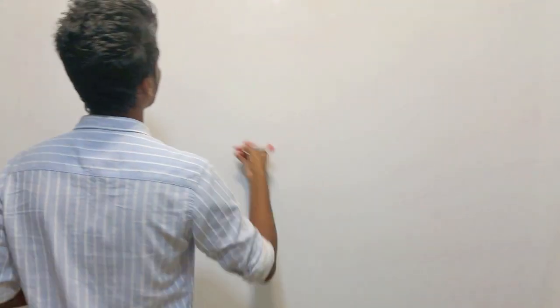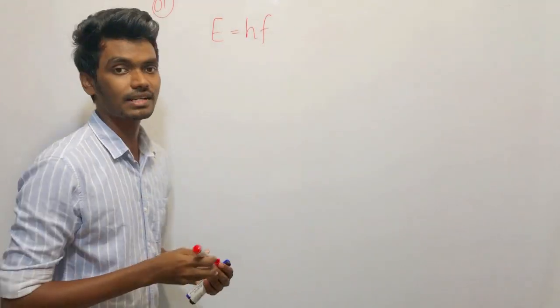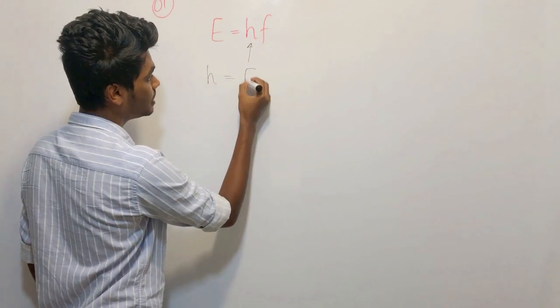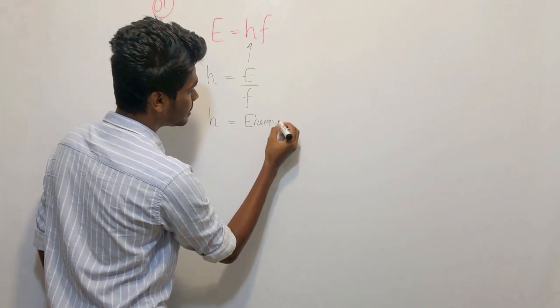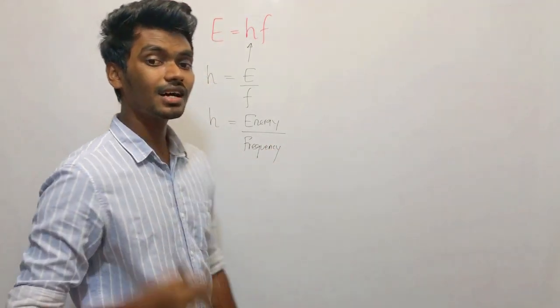In the first question, they are simply asking the dimension of Planck's constant. We'll see what that is. Planck's constant: E equals h f. So h is equal to E over f. What is E? E is the energy. F is the frequency.